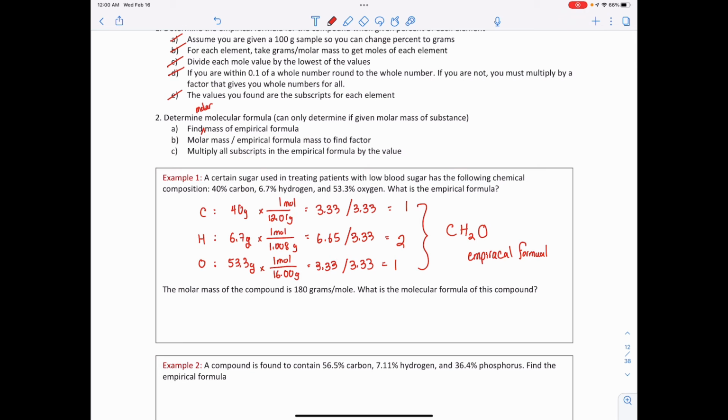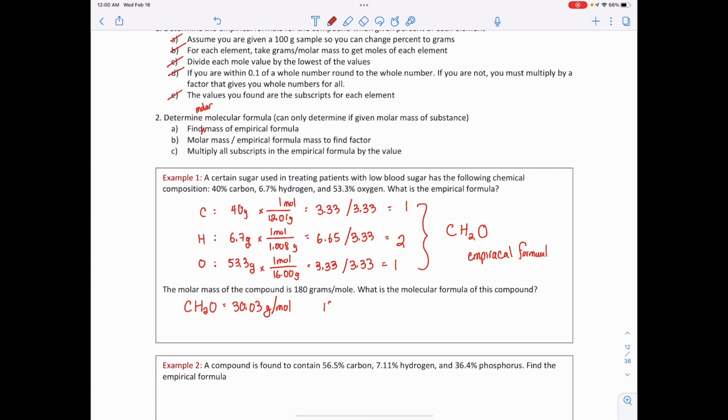So let's take a look. First of all, I have my empirical formula, CH2O. This has 1 carbon, 2 hydrogens, and 1 oxygen for a total of 30.03 grams per mole. So this is the molar mass of my empirical formula. But notice how this does not match the molar mass of the actual compound. The actual compound is 180 grams per mole.